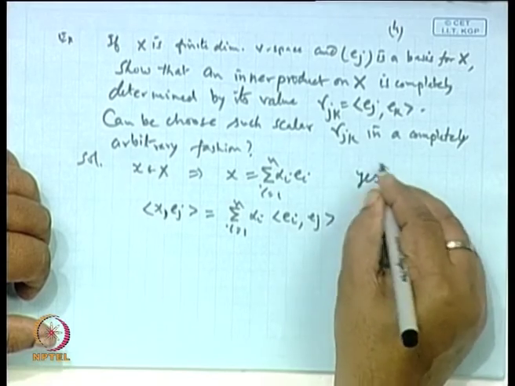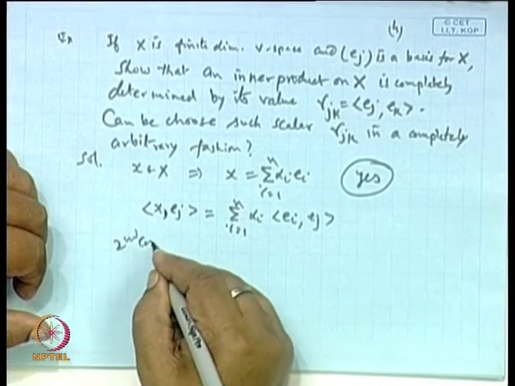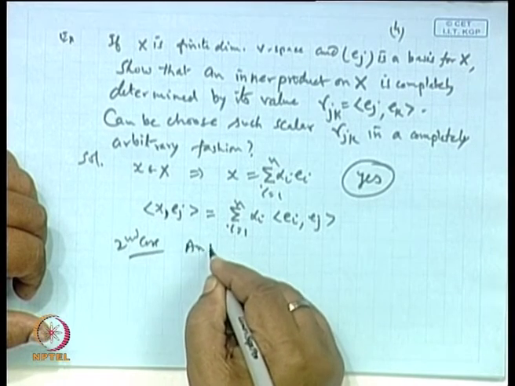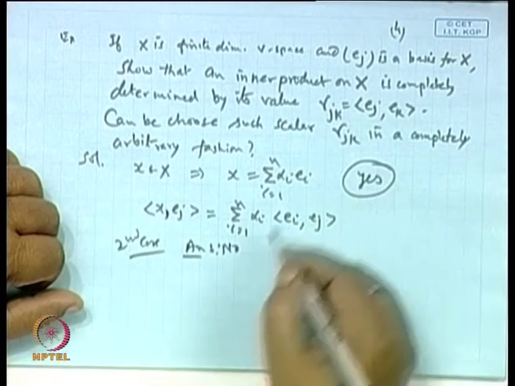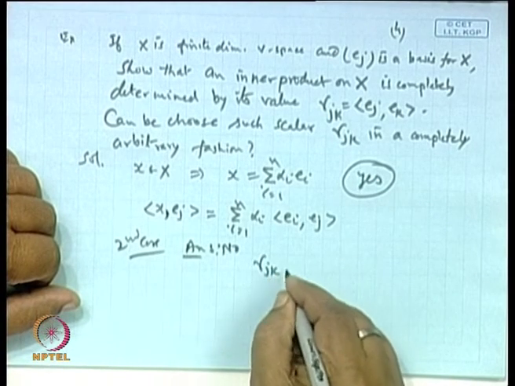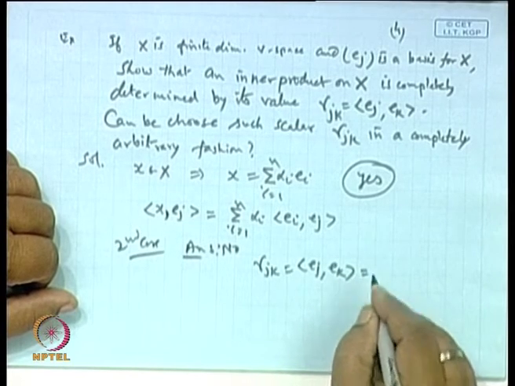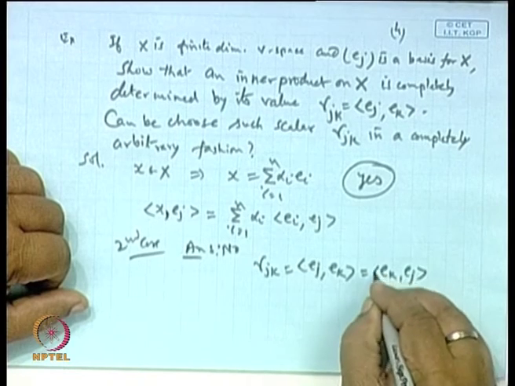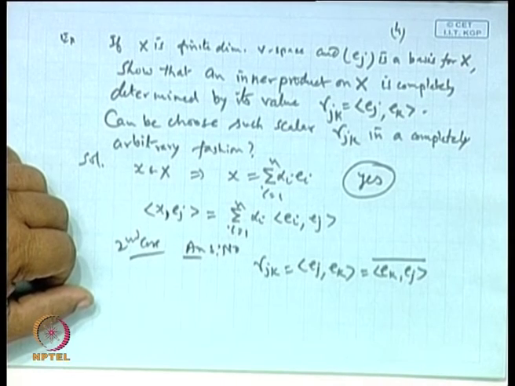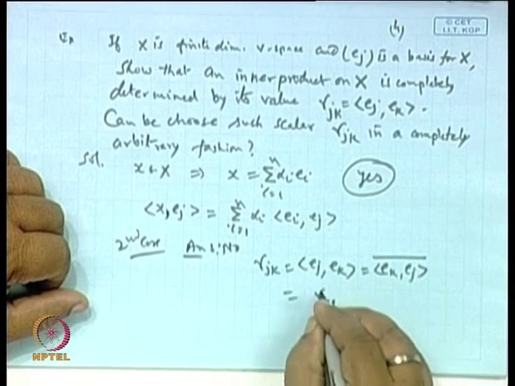So the answer is yes, in the first case. The second case, the answer is no. Why is it no? Because what is our gamma jk? Gamma jk is the inner product of Ej and Ek. Now, this will be the same as the inner product of Ek and Ej, conjugate, which is basically gamma kj conjugate.